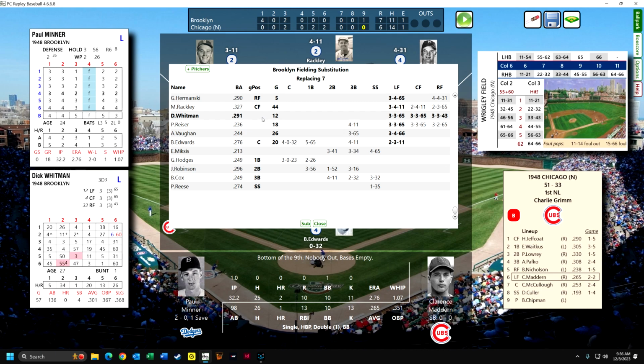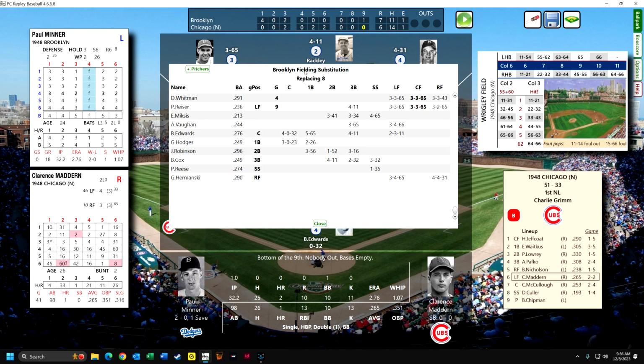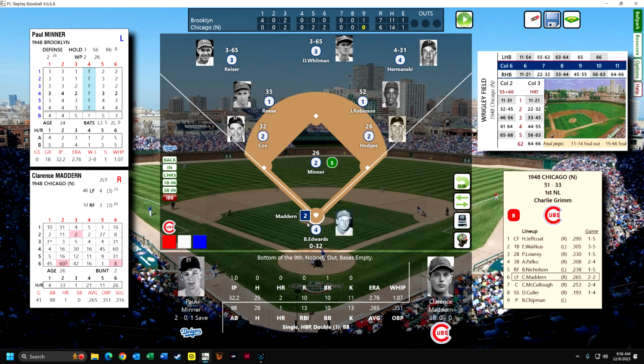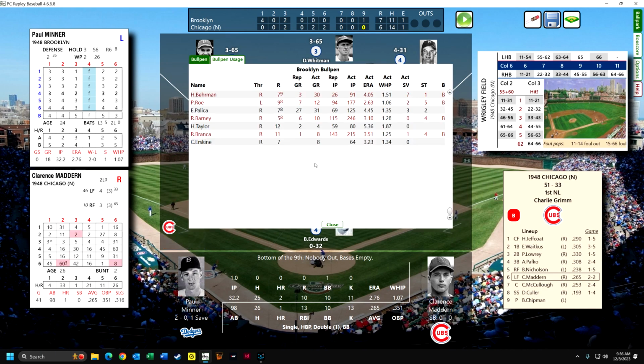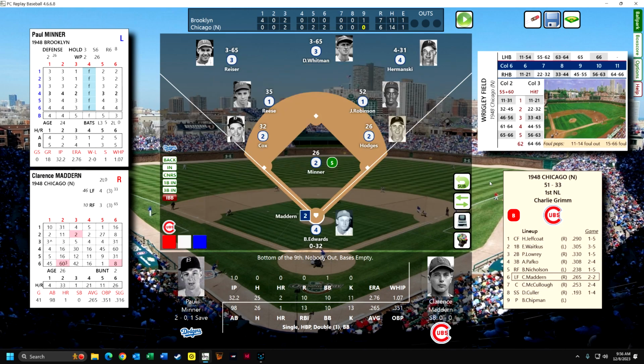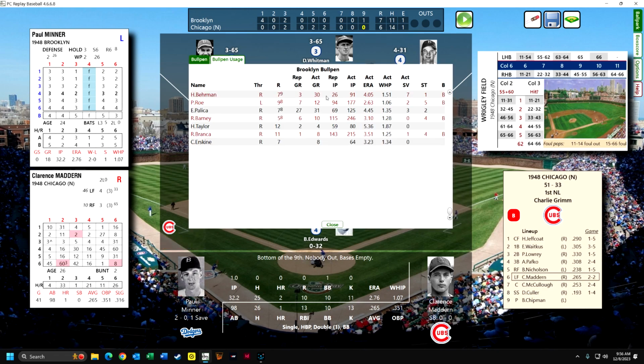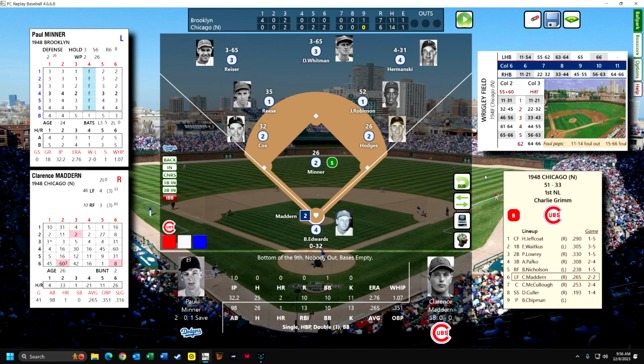Except I don't. Let's see. I want to put Reiser, whatever his name is, the guy that always runs into the outfield walls. We'll put him in left. He's great. And then we're going to put Dick Whitman in center. Okay, now we've got good defense everywhere. Minner is the only guy we got, so he's going to have to close us out. All the rest of my bullpen, they're tired. I don't really have a great bullpen this year with Brooklyn anyway.